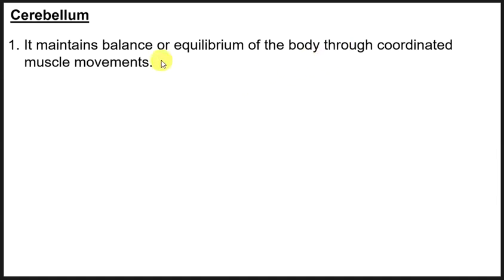Okay, so when you stand balanced, it means that it is the cerebellum that maintains your balance or equilibrium of the body through coordinated muscle movements. Then two, it maintains normal body posture. Normal body posture is what makes your eyes, everything, to be normal.